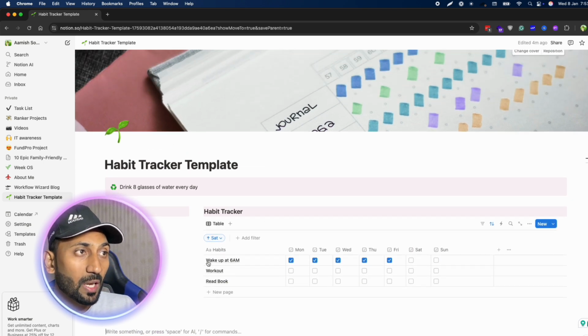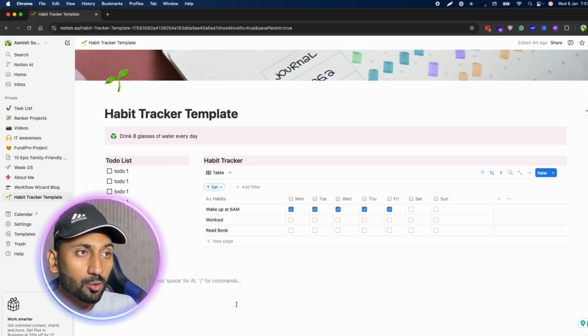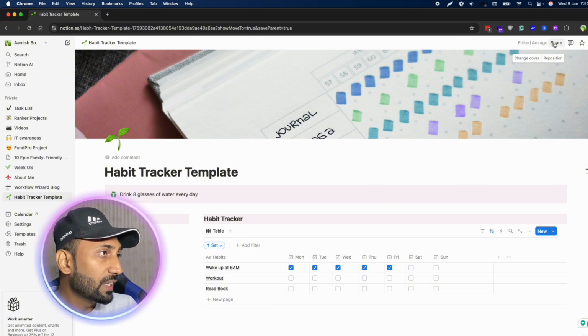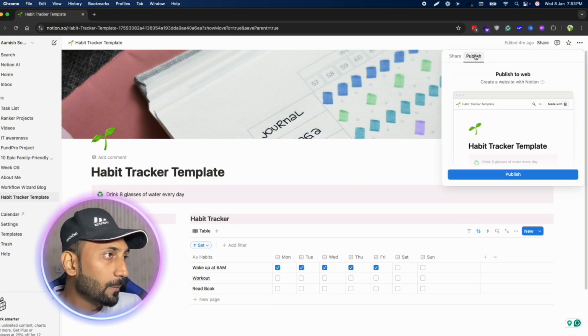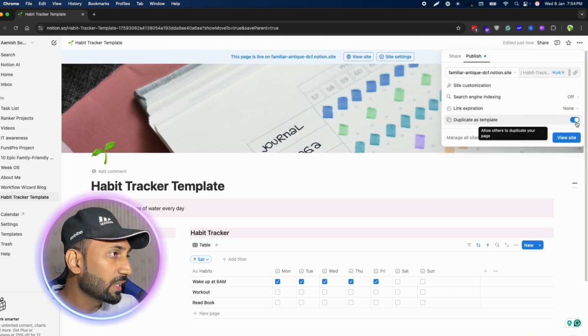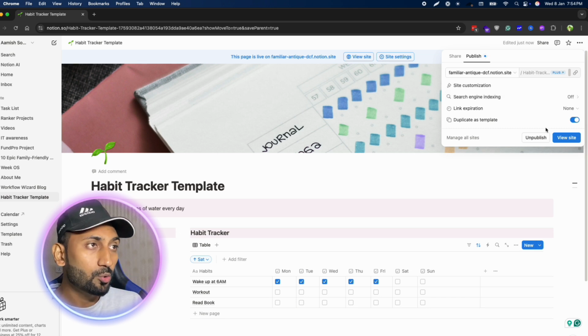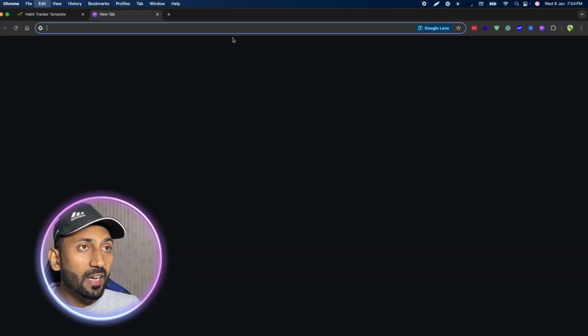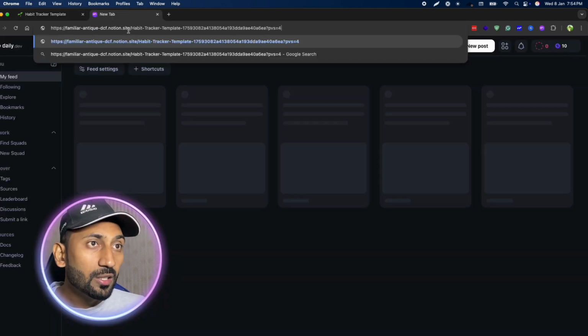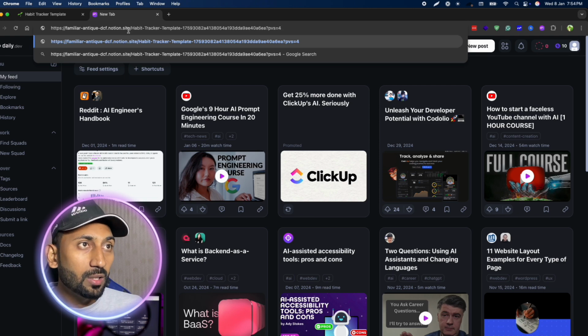After you see your habit tracker is good enough for anyone to use, go to the top right and click Share, and you will see the Publish button. Here you need to make sure that duplicate as template is turned on, and everything else, especially search engine indexing, is off. So now you are ready to distribute your habit tracker. This is the link which is generated, and you can distribute it to whoever wants to buy your habit tracker.